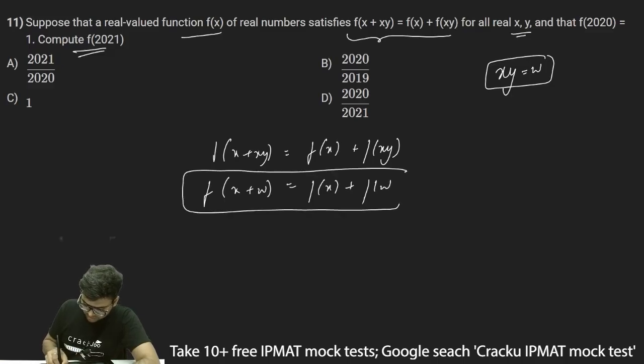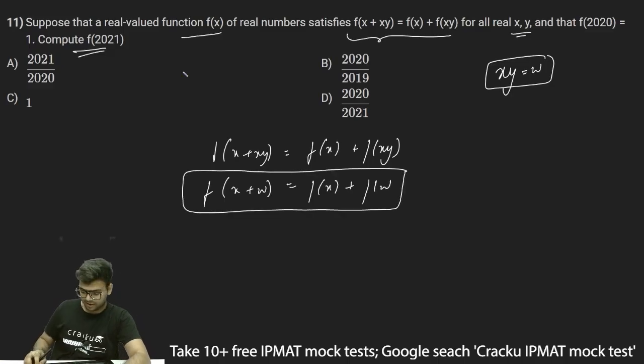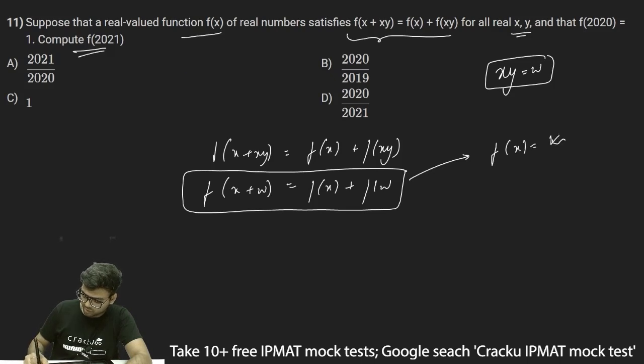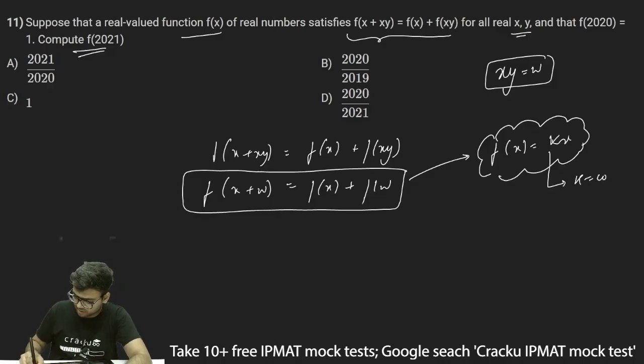Now this equation, f(x + w) = f(x) + f(w), is the general equation when f(x) = kx, where k is a constant. So f(x) is equal to kx, where k is a constant.